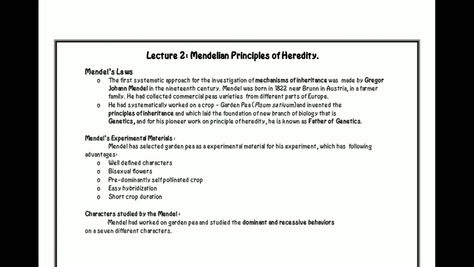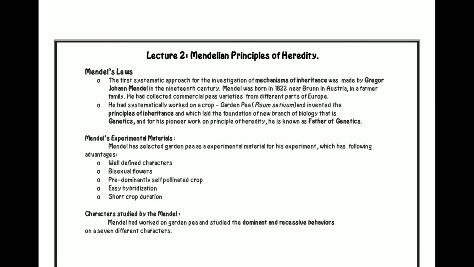Mendel selected garden pea as experimental material for his experiment, which has the following advantages: well-defined characters, bisexual flowers, predominantly self-pollinated crop, easy hybridization, and short crop duration. These are the advantages of using garden pea as an experimental material.